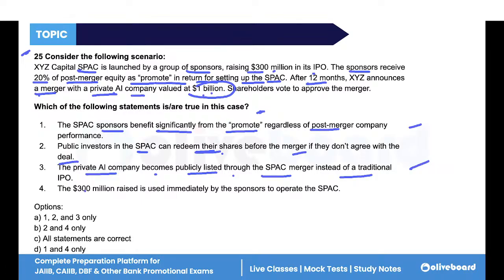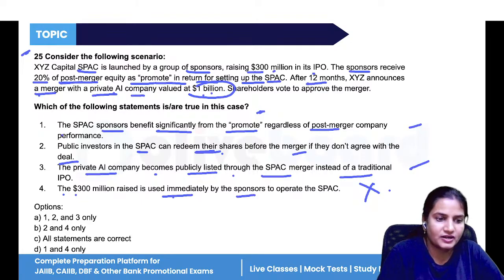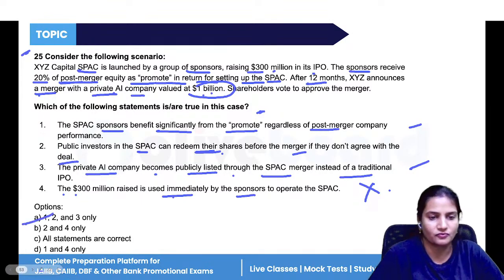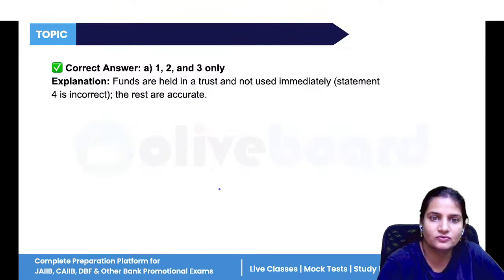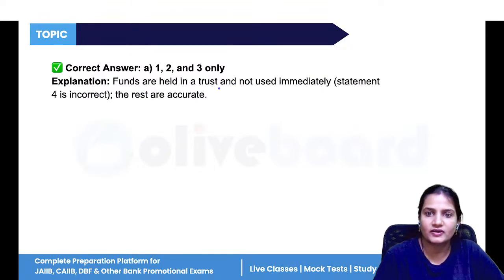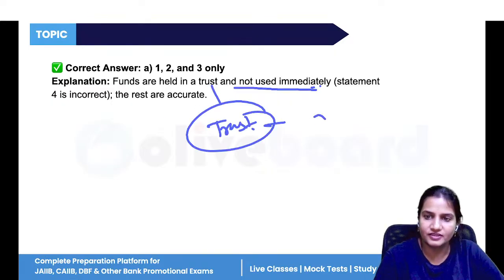Now, the $300 million raised is used immediately by the sponsor. No, it is used after the merger, not immediately, when the acquisition has happened. So 1, 2, and 3 are true, not 4. All right. So 1, 2, 3. Funds are held in trust, not used immediately. There is one trust account where the funds are kept for safety.